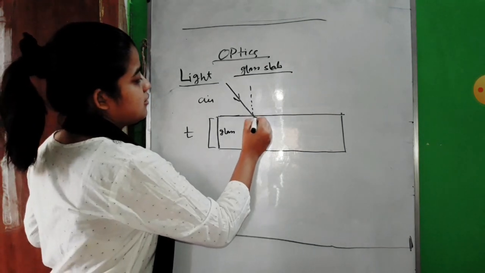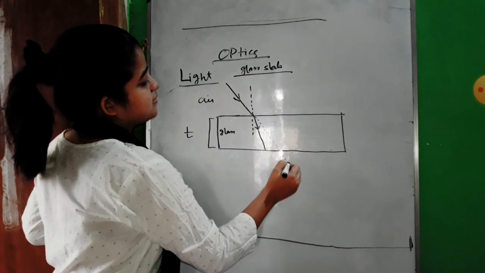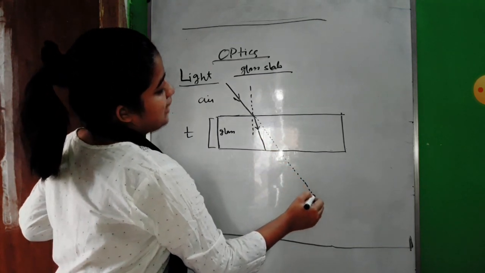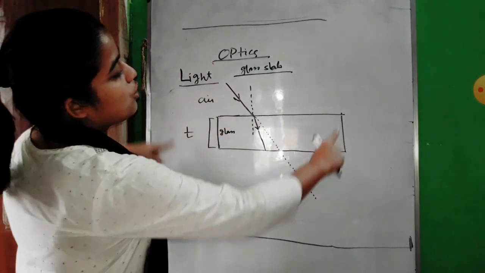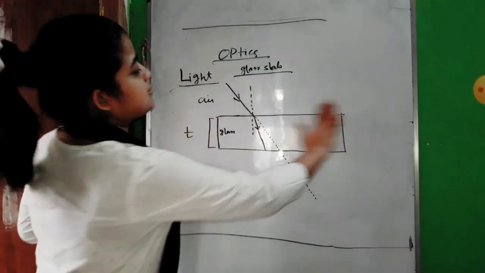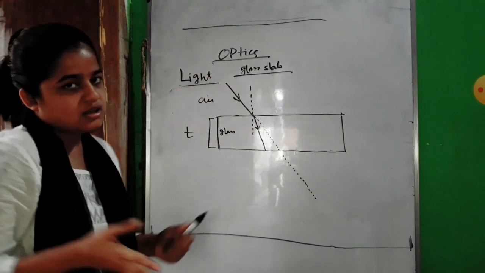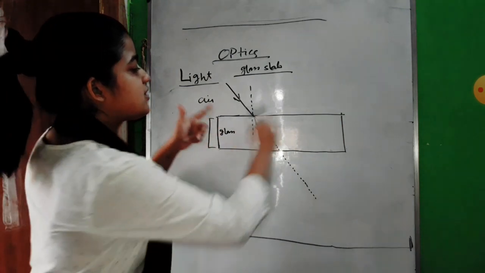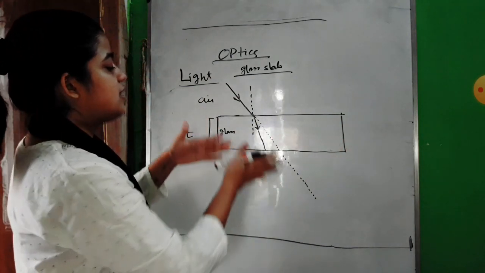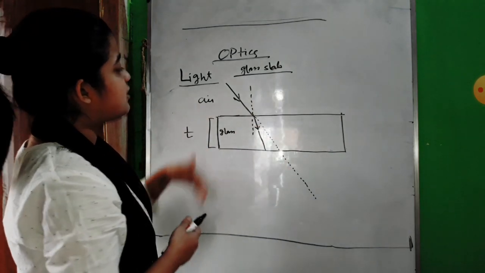Instead of following that path, it should have followed that path. See, the light ray should have followed this path if there was no glass block. If you vanish this glass slab, that light ray should have followed this straight line path because light always travels in a straight line. But just because there is a glass slab in the middle of this